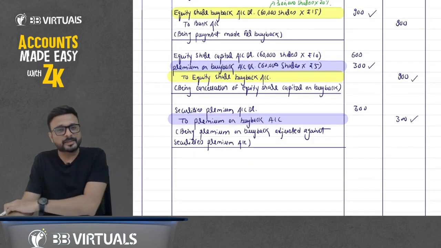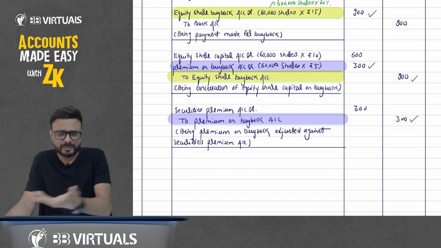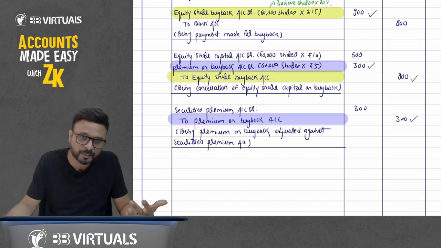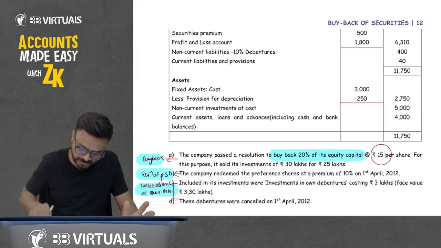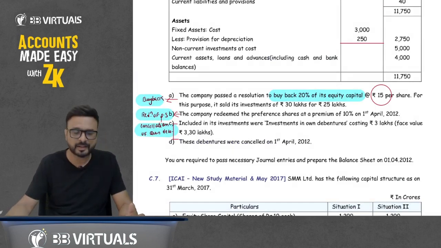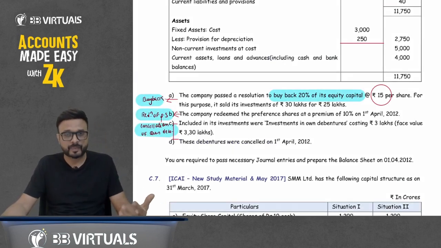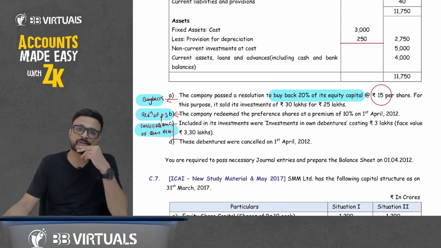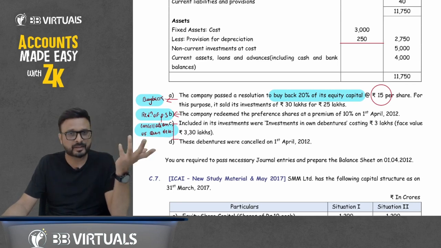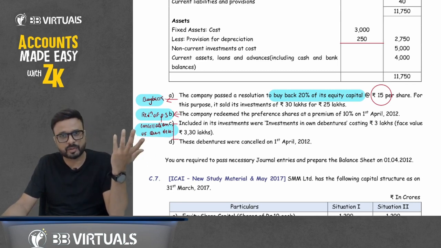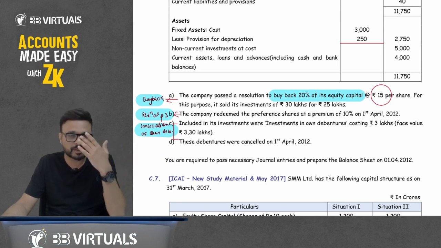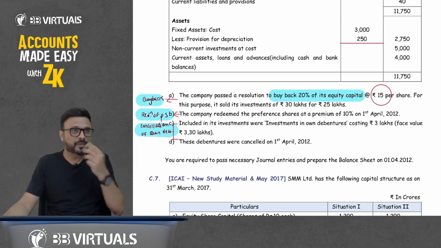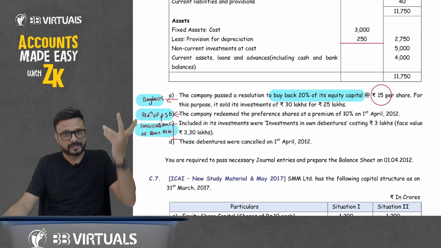Now you will tell me, sir, nothing is mentioned about the issue of shares in the market for the purpose of buyback. When you see this adjustment, points A, B, C, D, nothing is mentioned about the issue of shares in the market. Agree. So some of you may think, sir, we will say that the buyback of shares is out of profit. You're correct, you may say that it is out of profit. If it is out of profit, then we have to transfer to CRR account.